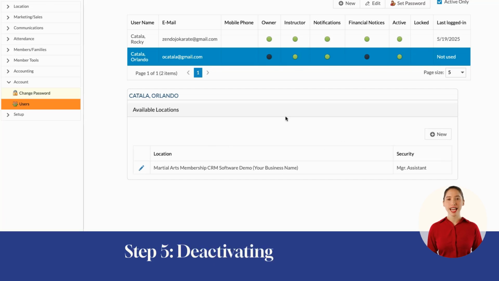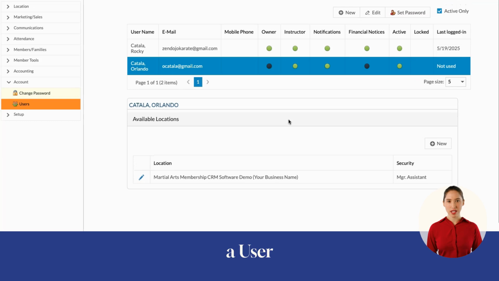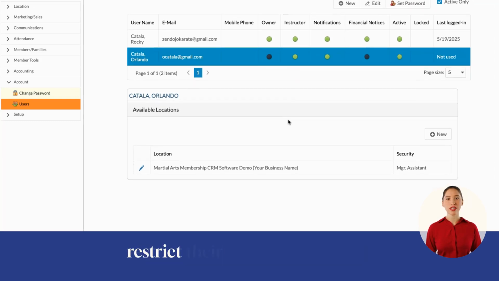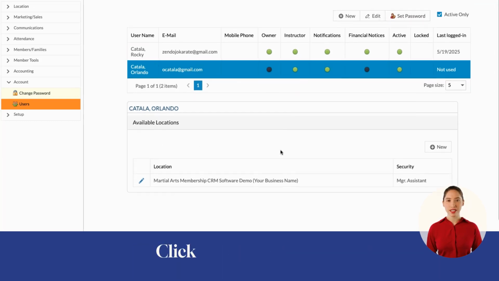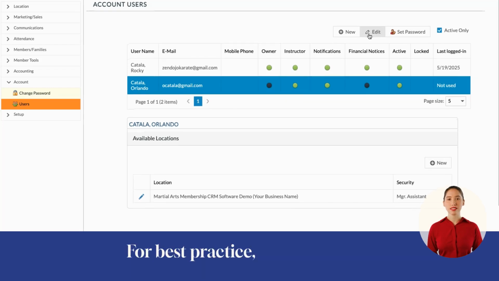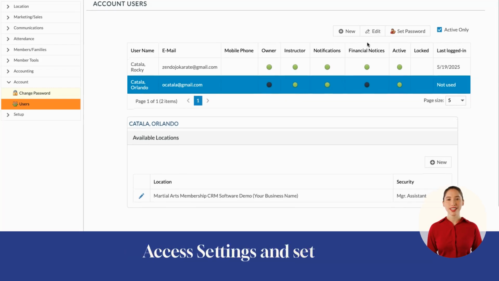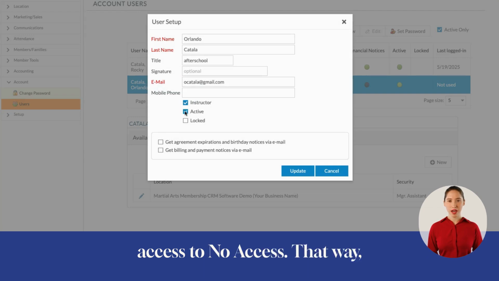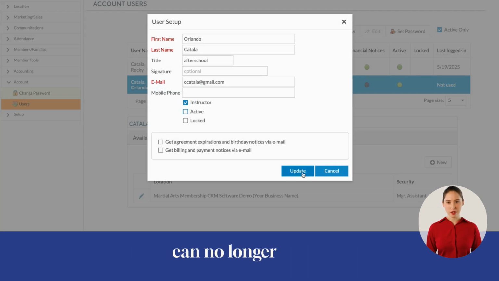Step 5. Deactivating or removing a user. If you need to remove a user or restrict their access, follow these steps. Click on the user's name. Click Edit. Set status to inactive. Then Update. For best practice, also go to their access settings and set their access to no access. That way they remain in your records, but can no longer log in.